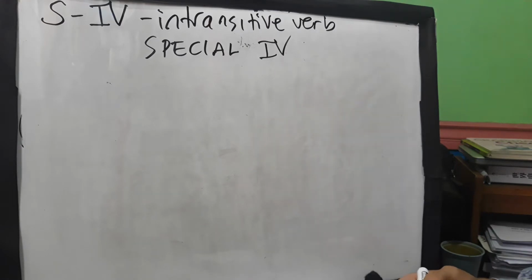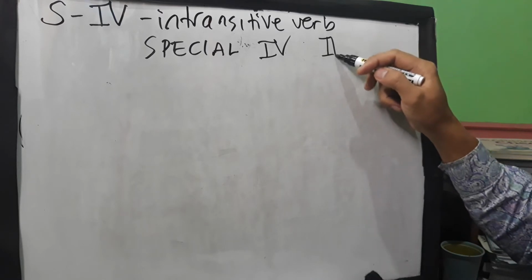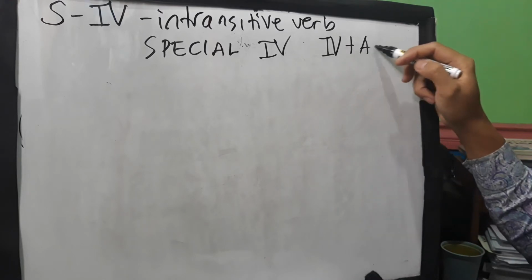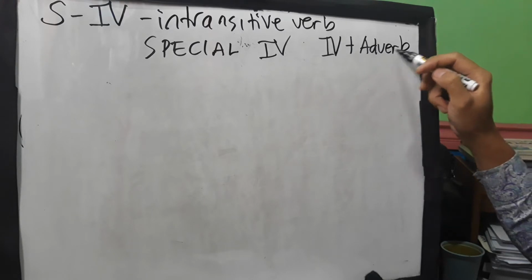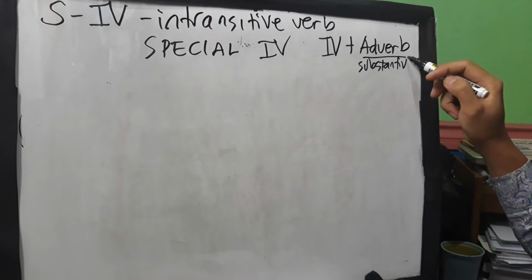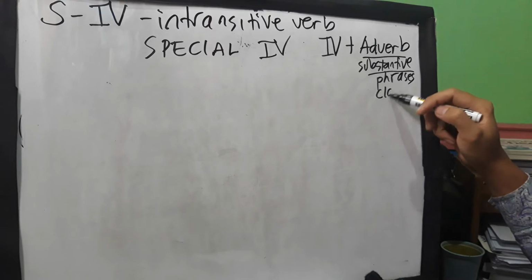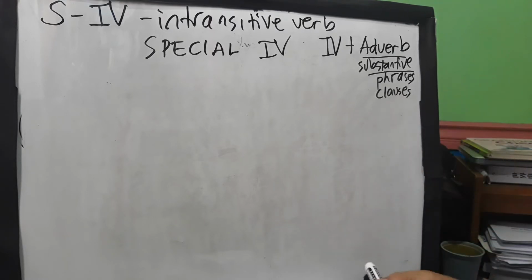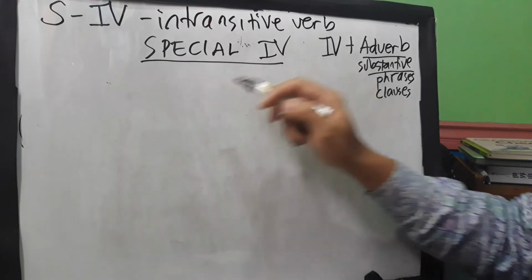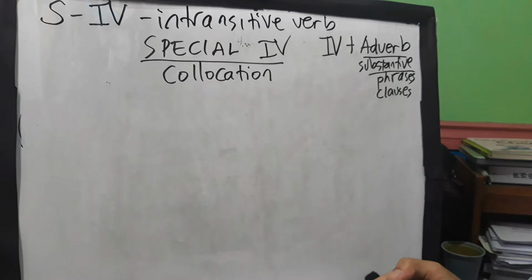For the special intransitive verb, as I told you in your earlier discussions, an intransitive verb can be followed by an adverb and can be followed by your substantive of adverb, which are the phrases again, and your clauses, particularly the adverb phrases and clauses. But guys, we do have special intransitive verbs in the form of your collocations.